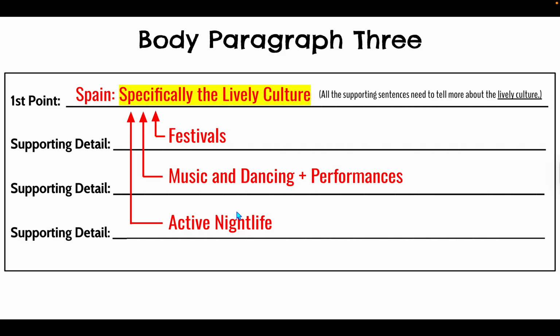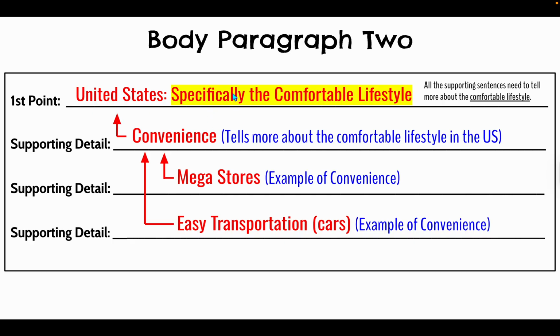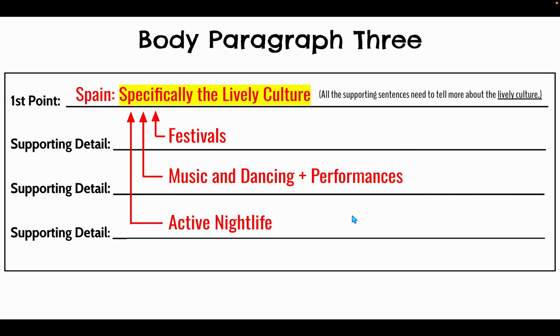So in this specific paragraph, all of my details just went back to the lively culture. It wasn't like this one where I had heading, subheading, and even further subheadings. Either way works. The most important thing is that we stay on topic. All of my main points must be pointing back to the topic that I wrote about in my introduction. And then within a body paragraph, all of your supporting details need to stay on topic and point back to the whole sentence that you wrote for the topic sentence for that paragraph. So it's just like, do my sentences follow a logical progression of order, getting more specific as we go.